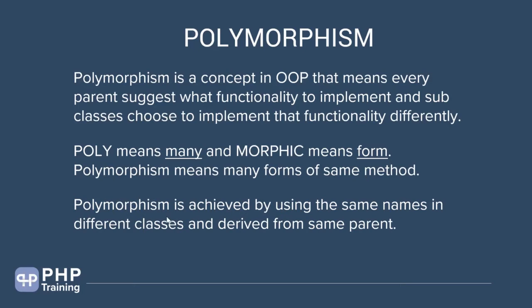Polymorphism is achieved by using the same names in different classes derived from the same parent, but they implement it differently. That's why it is called poly, as many, morphic means form. Same name but different implementation. Okay, so let's look at one more example to help you understand this concept much better.